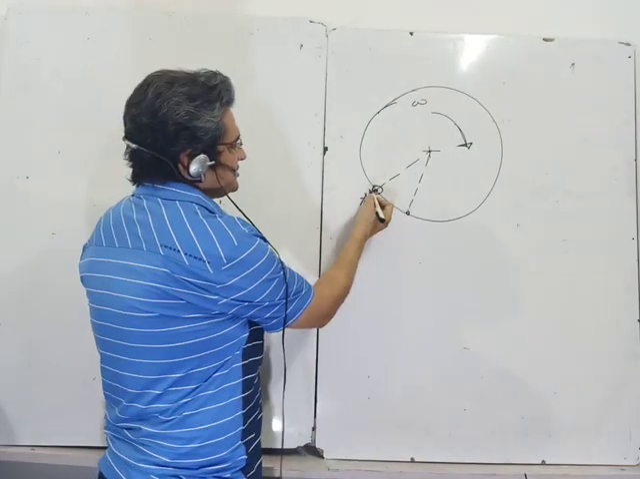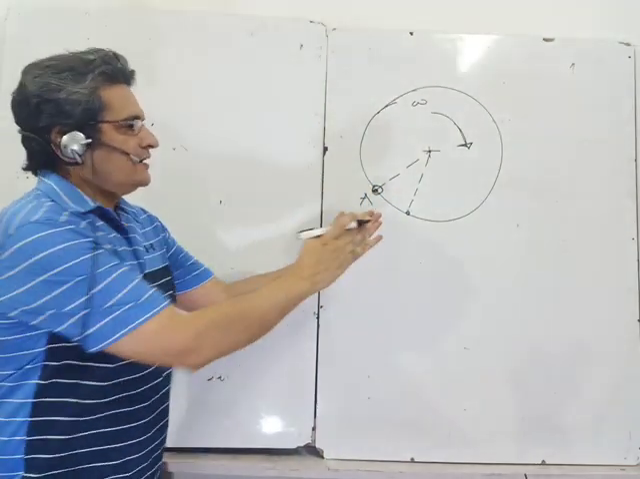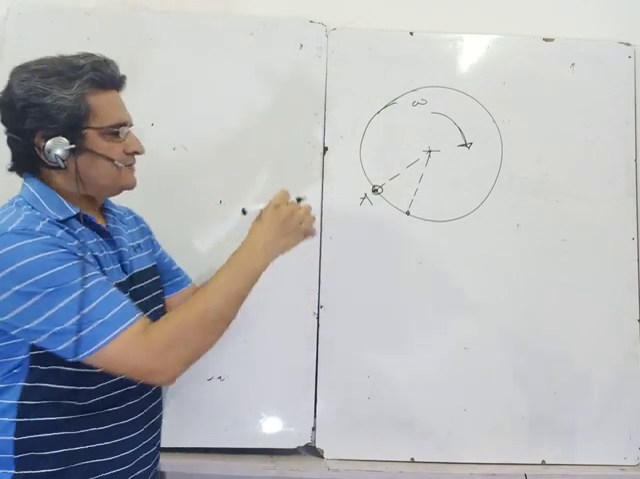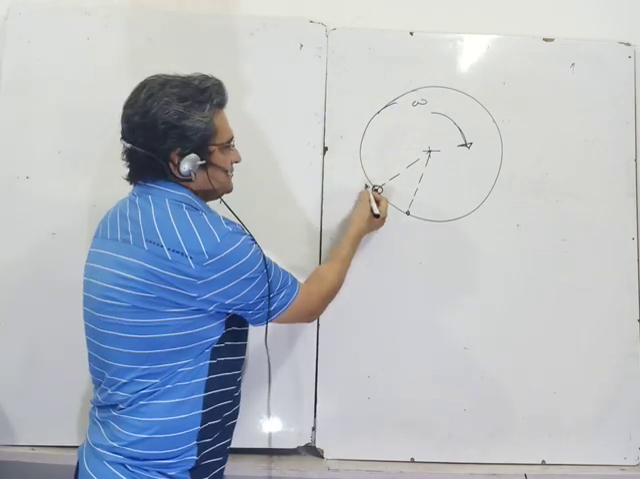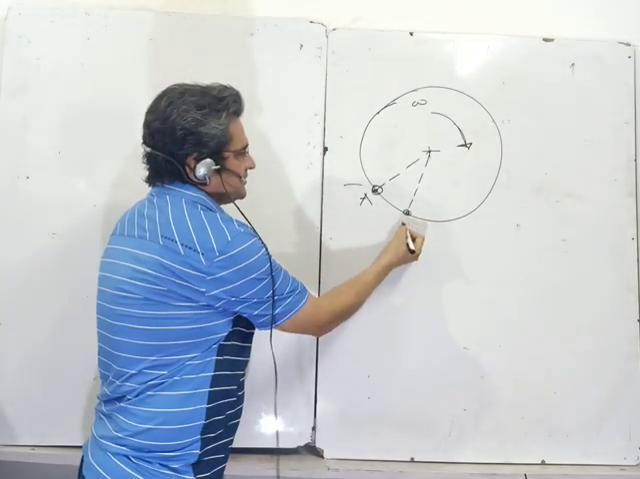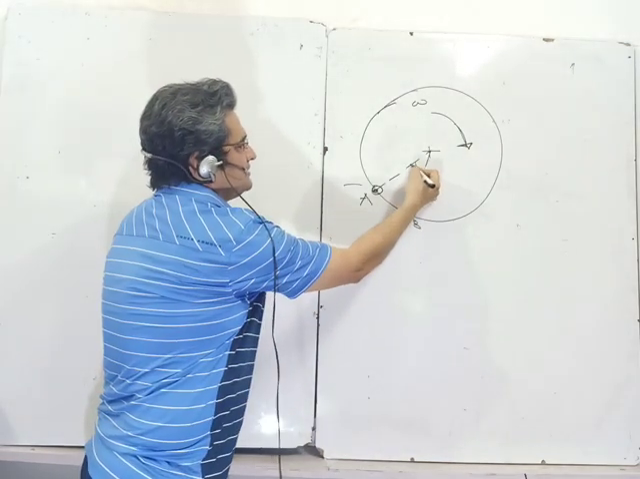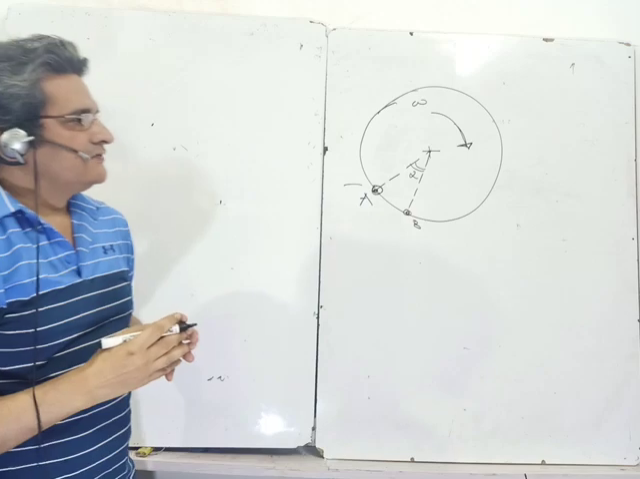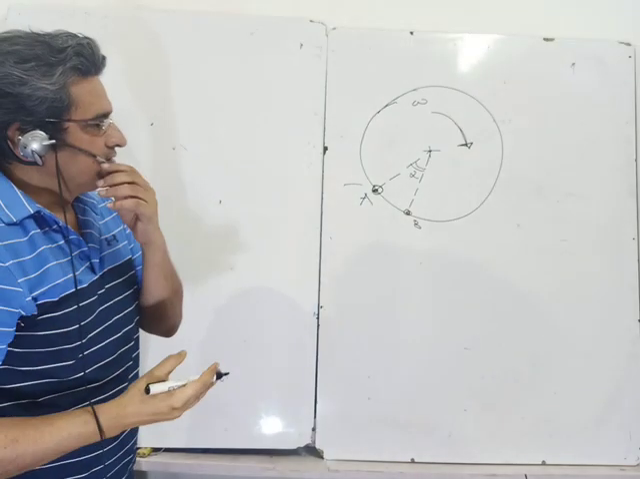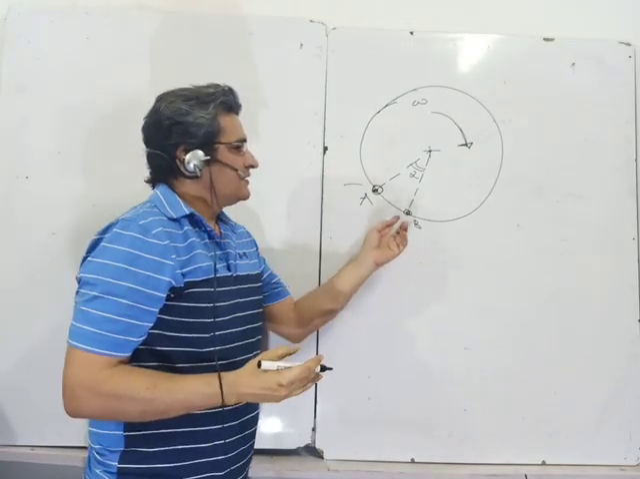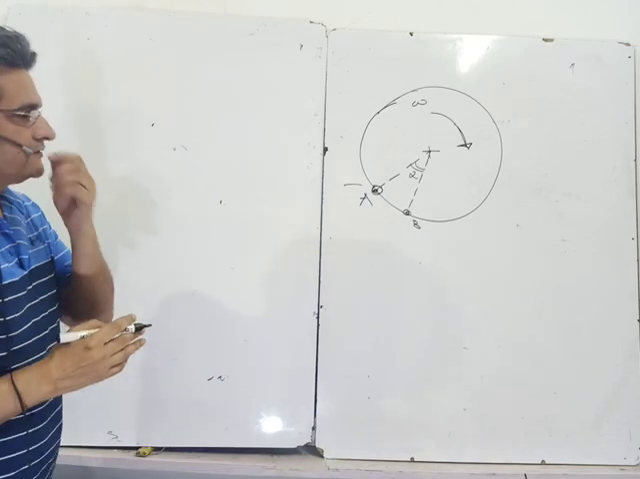Suddenly this point is released and it is gripped elsewhere. Maybe there is some mechanism by which I am holding it here. I remove it and another point B is taken up, and they make an angle alpha. We have to find what will be the angular velocity of the disk at the new position of rotation.